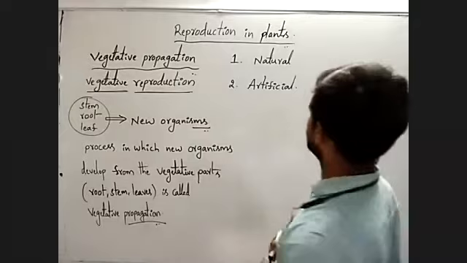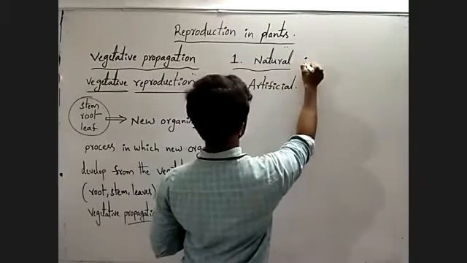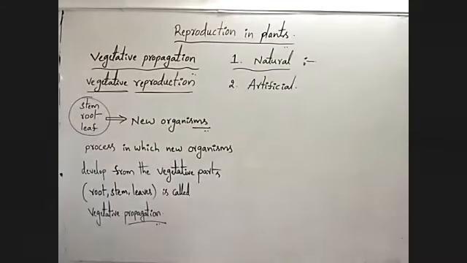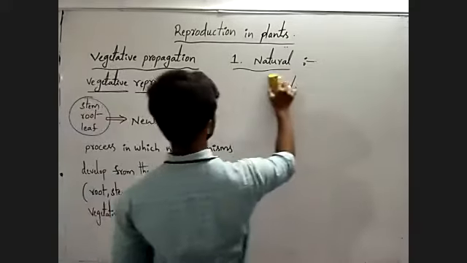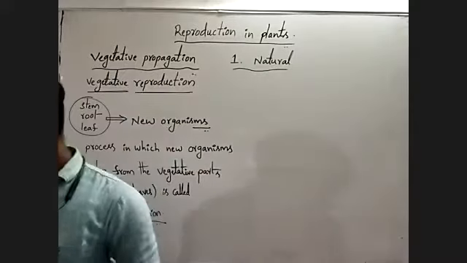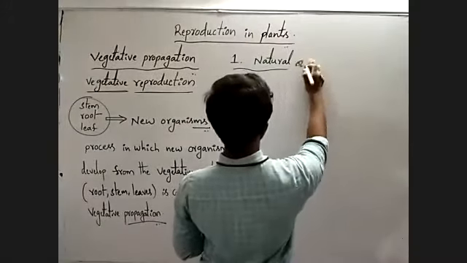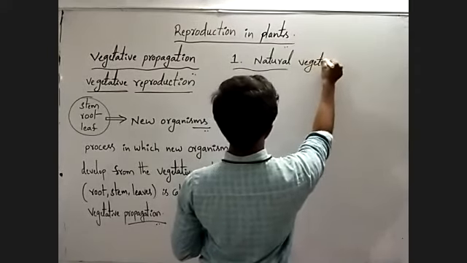Understanding? It can occur naturally. First, let us discuss natural vegetative propagation.